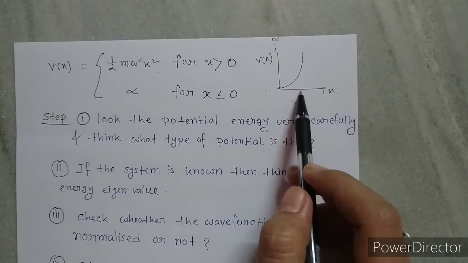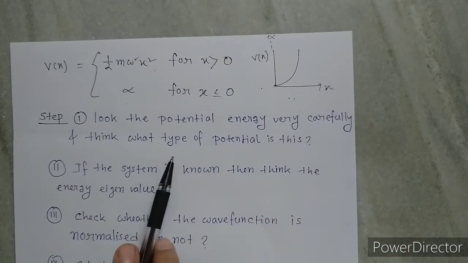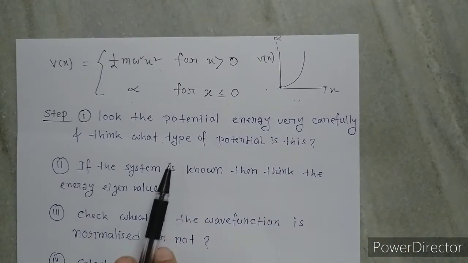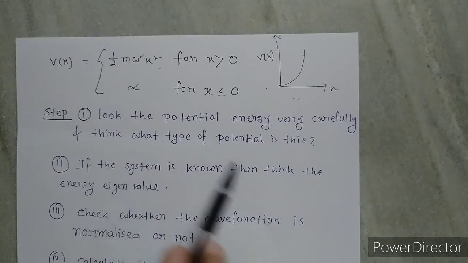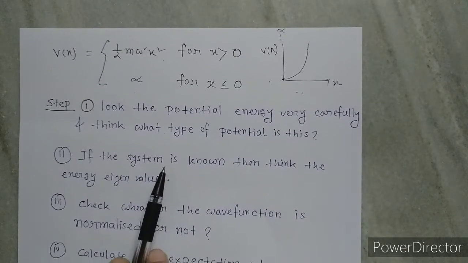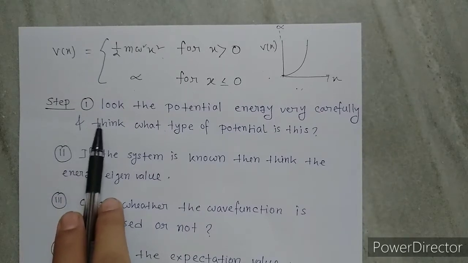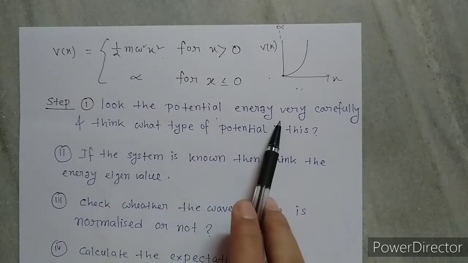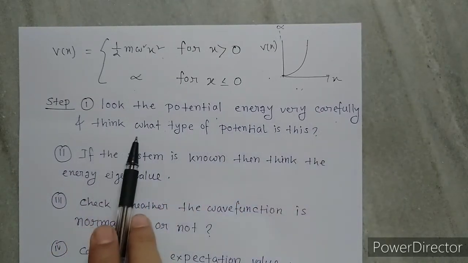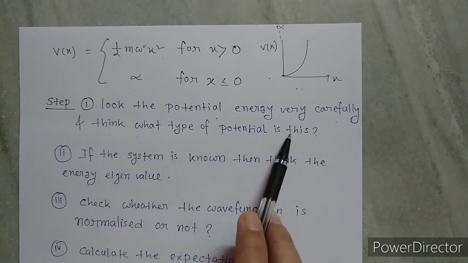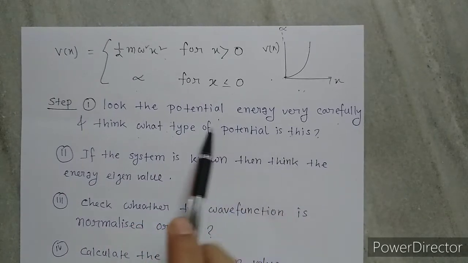For this type of problem we follow some steps, and it helps us to understand the problem very carefully. Step number 1 is, look at the potential energy very carefully and think what type of potential this is.